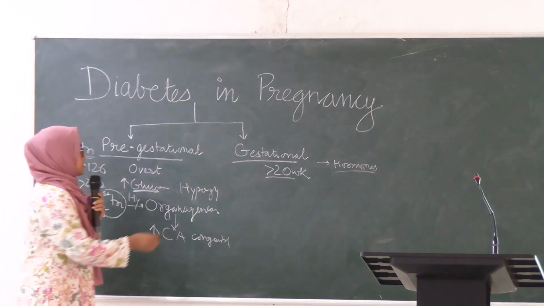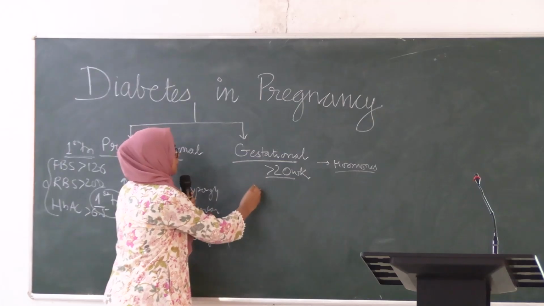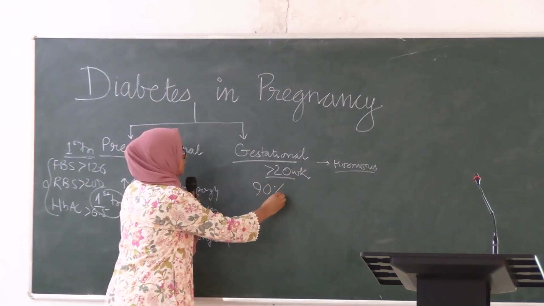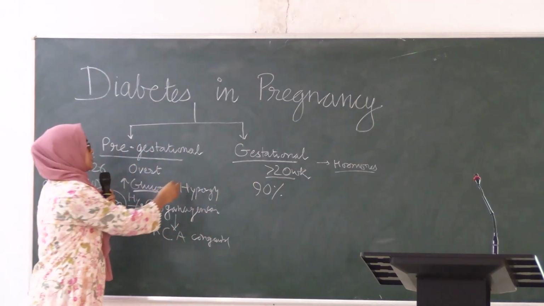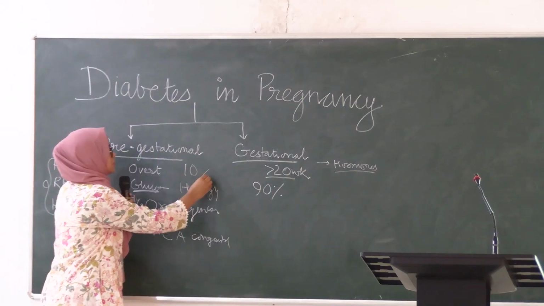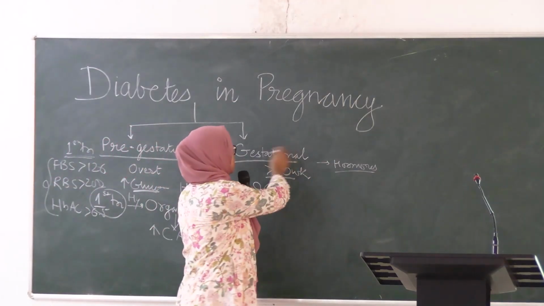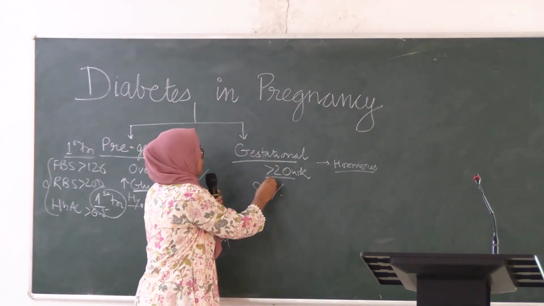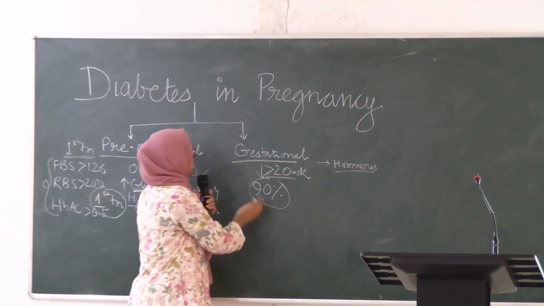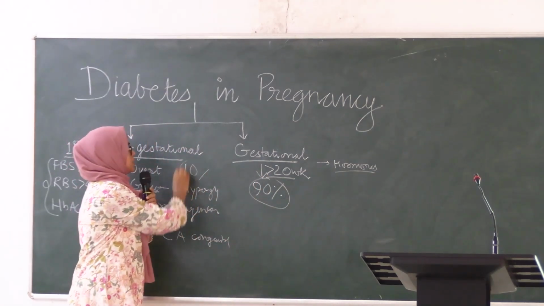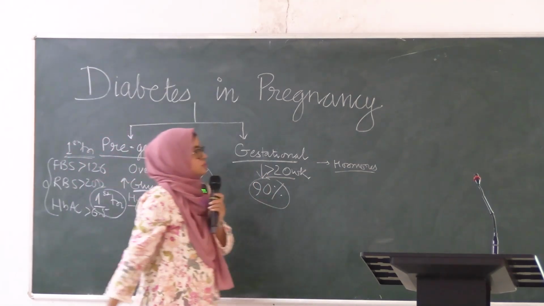Gestational diabetes accounts for about 90% of the cases of diabetes in pregnancy, and pre-gestational diabetes accounts for approximately 10% of the cases. Only a few, 10%, are pre-gestational or overt diabetes.